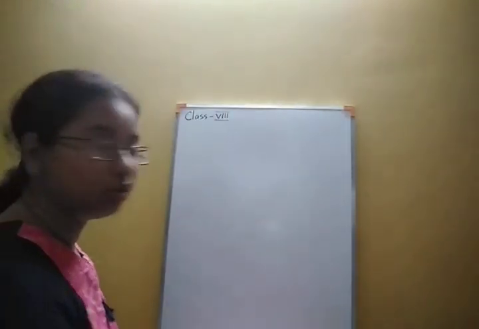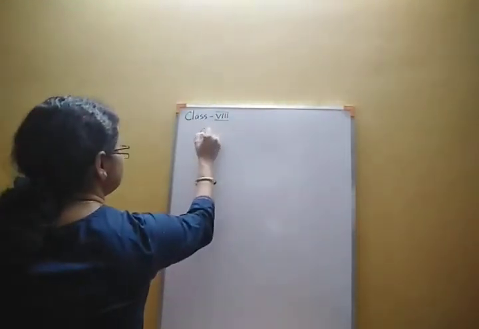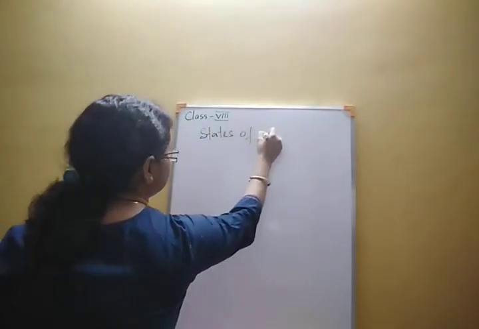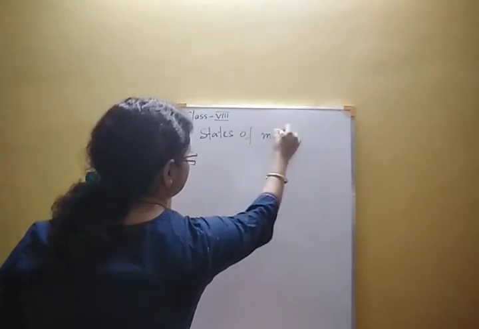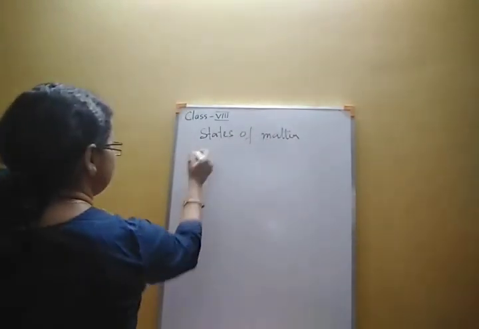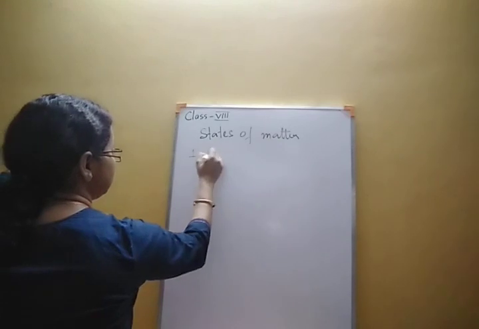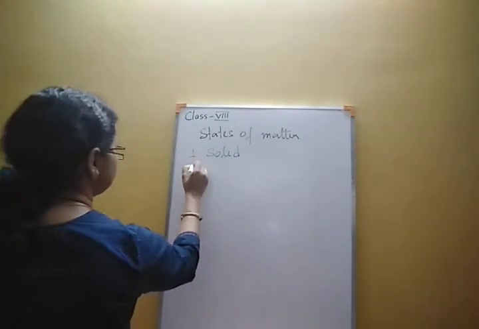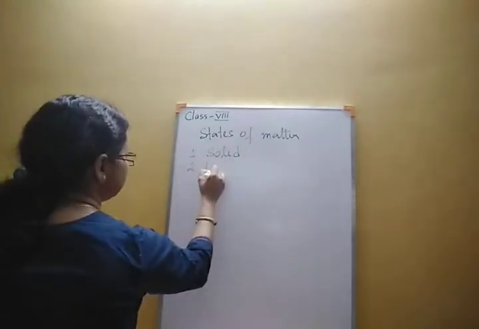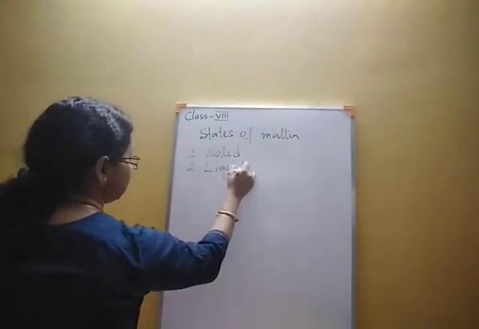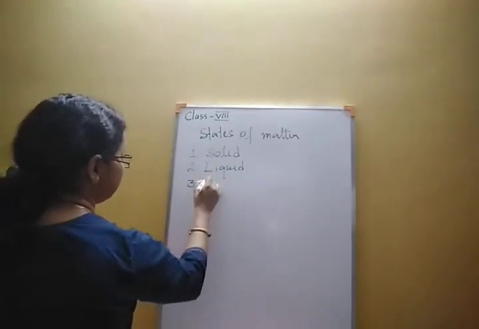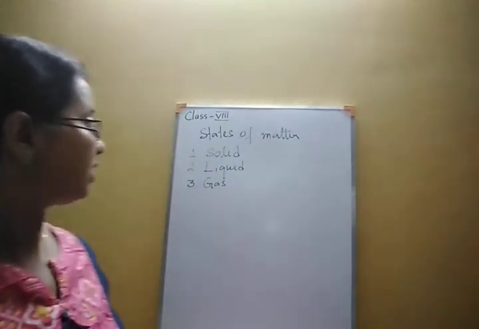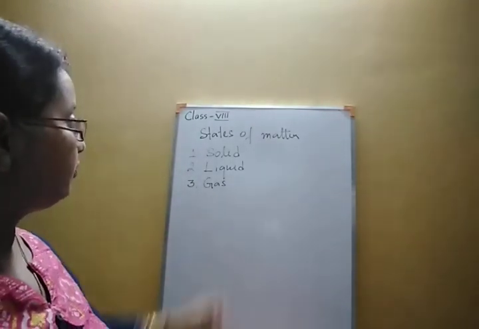So let us write down those. States of matter. Number one, solid, solid state of matter. Number two, liquid. Number three, gaseous state of matter.